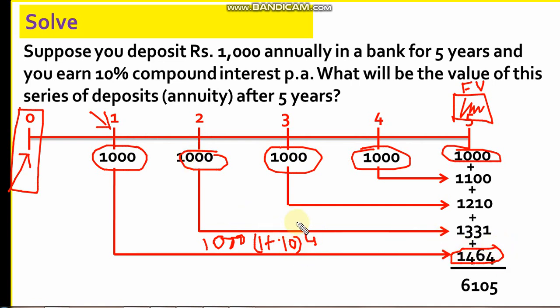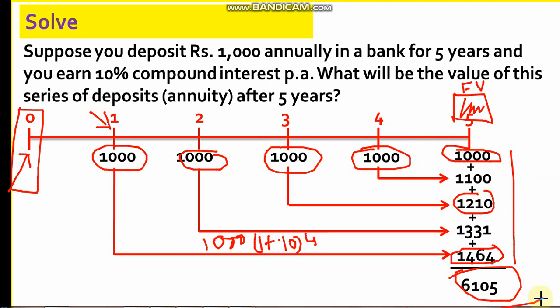Similarly, 1000 into 1 plus 0.10 to the power 3, I'll get this figure. 1000 into 1 plus 0.10 to the power 2, because it is getting 2 years to compound, I'll get this figure. 1000 into 1 plus 0.10 to the power 1, I'll get this figure, and this final 1000 rupees I'm getting at the end of year 5. If I add all these figures, this is my answer, 6105. Now this is the regular way of solving it.